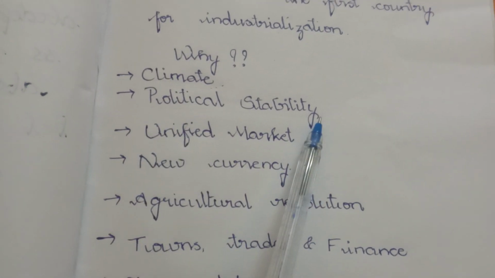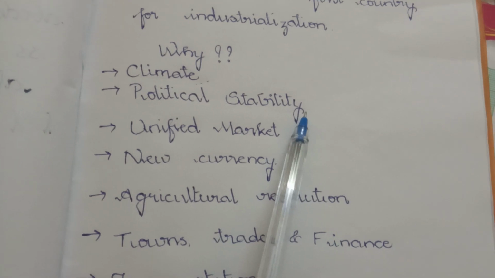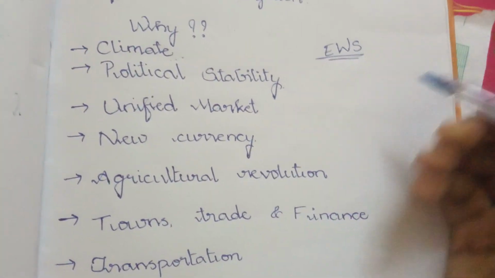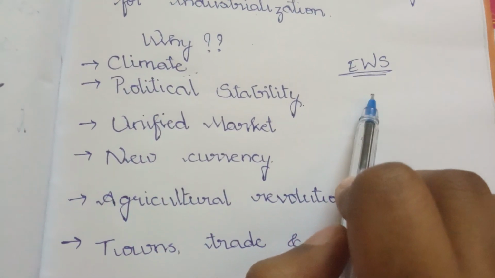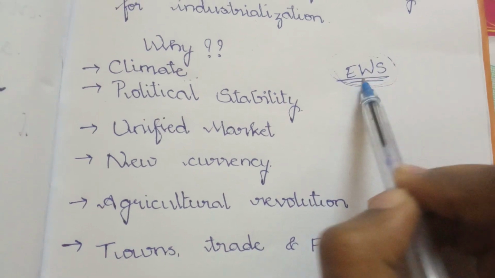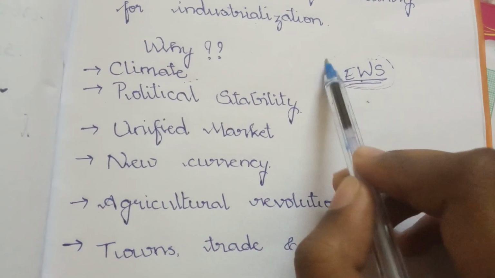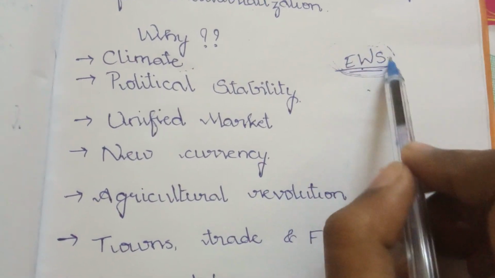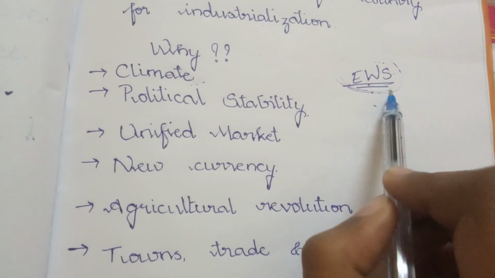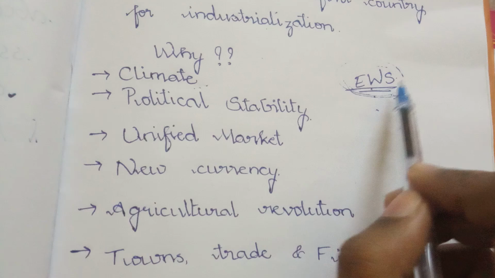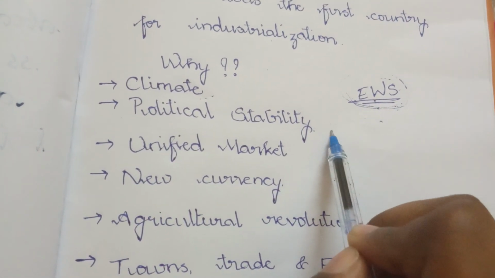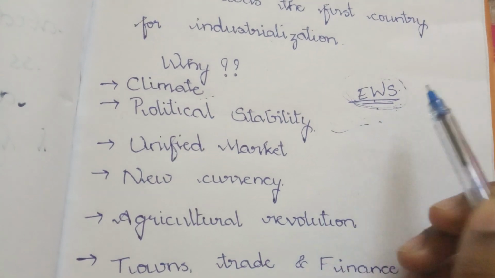And then political stability. You see, Britain is divided into England, Wales, and Scotland. All these three places were united under one kingdom, under one monarchy. There was only one king for this. So the laws were the same for the three places, the way of tax was the same, and trade was also the same. They did not have internal conflicts. That's why there was political stability, and there was ease in the passage of goods and in trade.